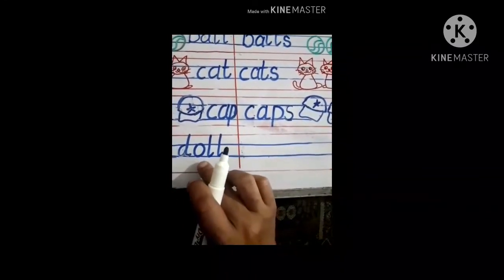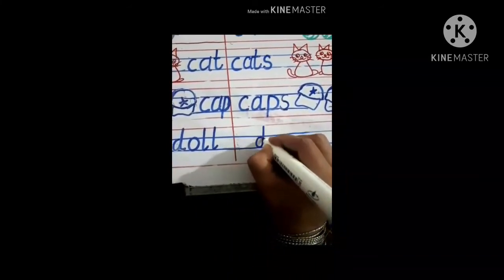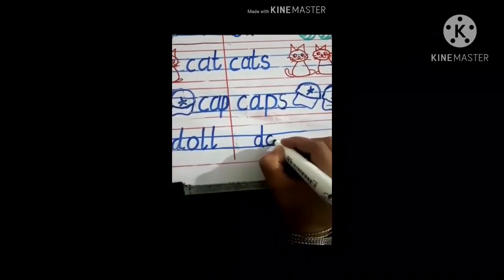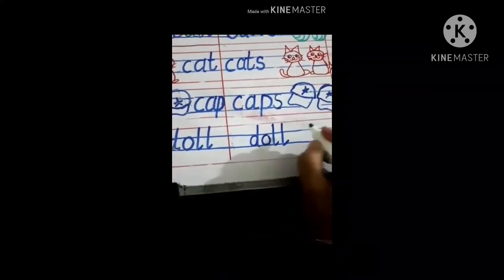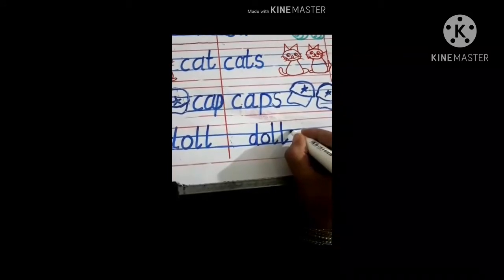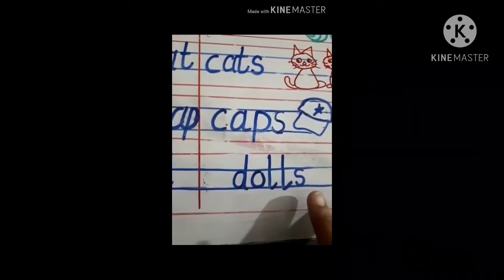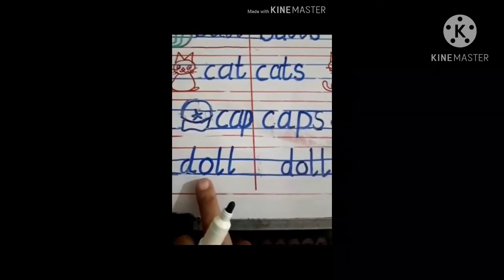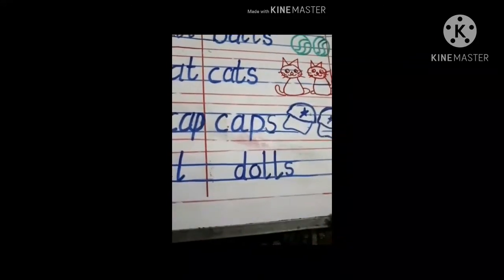First you will write the same spelling from here to here. DOLL. Doll. Now you should add S to make it plural. Singular, doll, more than one, dolls, plural.